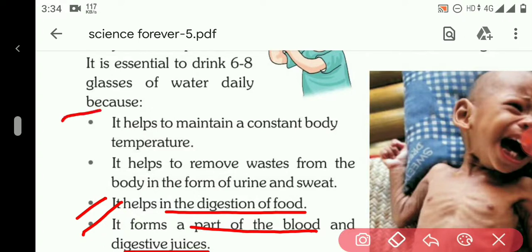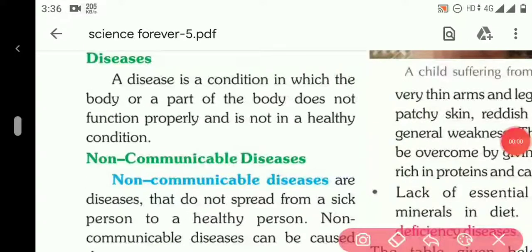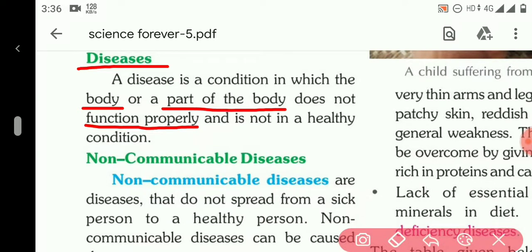These are the importance of water, and we should have the habit to drink 6 to 8 glasses of water daily. Our next topic is about diseases. Disease is a condition in which the body is not functioning properly or is not healthy. So disease is a condition in which the whole body or any part of the body is not functioning properly or is not in a healthy condition. Then that condition is known as disease.